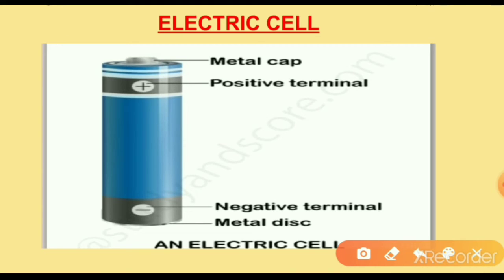So this electric cell is used in alarm clocks, wristwatches, transistor radios, cameras and many other devices. Have you ever carefully looked at the electric cell? Yes, you might have noticed that it has a small metal cap on one side, and on the other side is a metal disc. We have to observe this image. Did you notice a positive sign and negative sign marked on the electric cell?